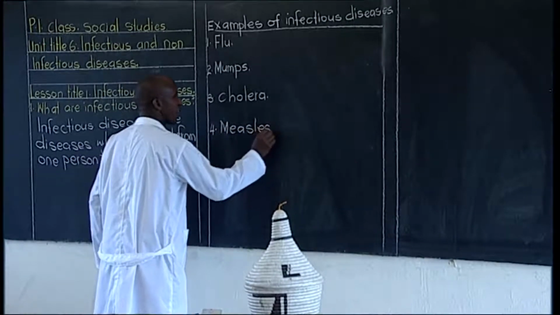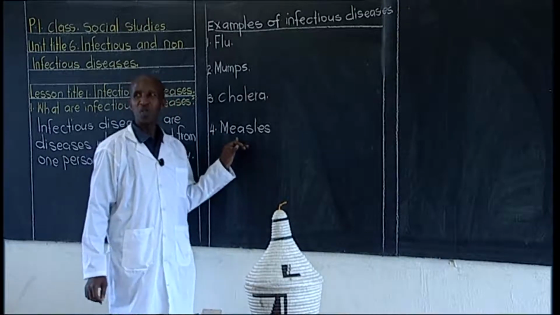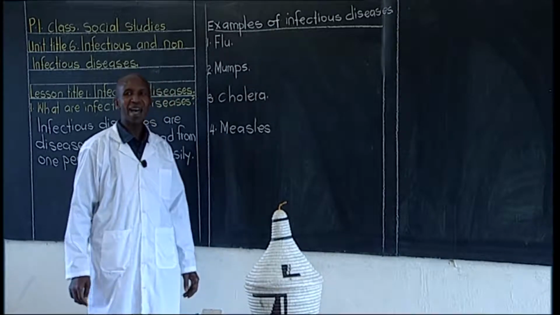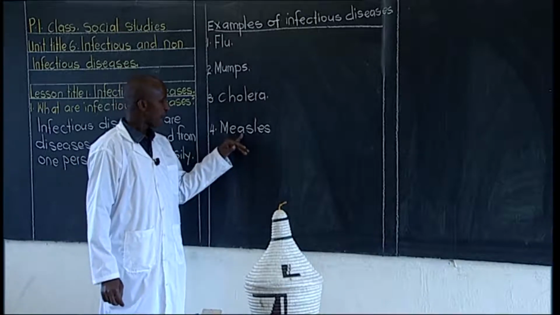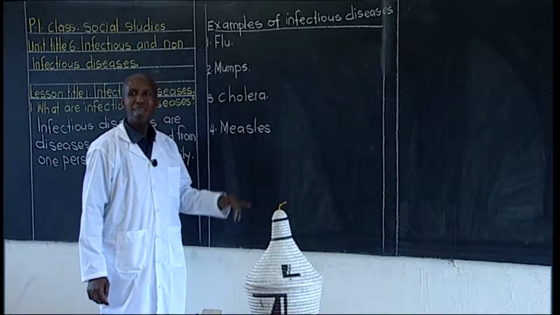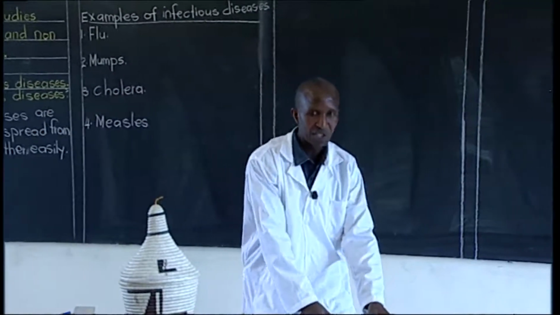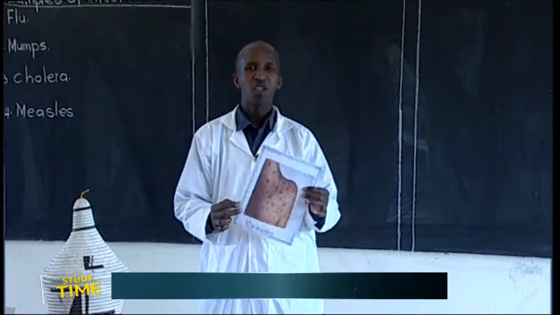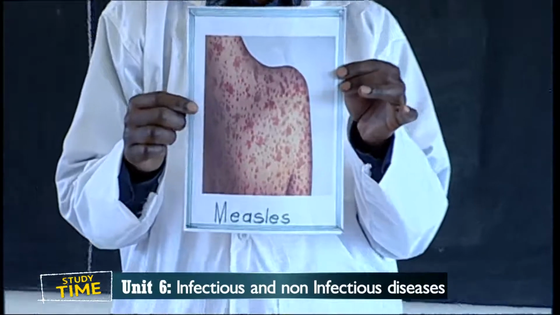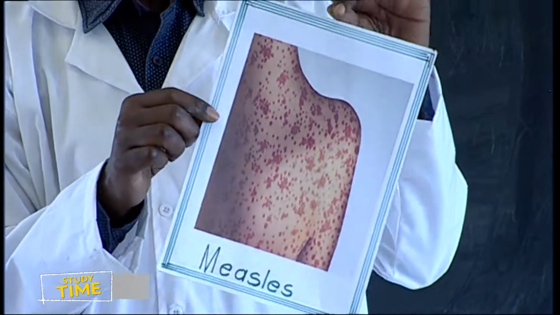And look how the teacher writes, because it helps you to master the spellings of these words. Our fourth answer is measles. I have here a photo, a picture showing someone suffering from measles.